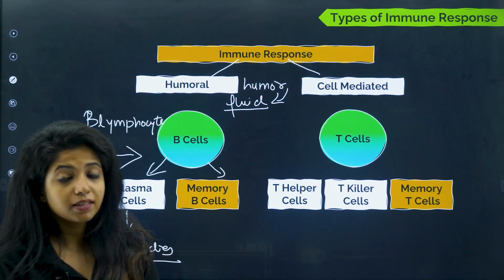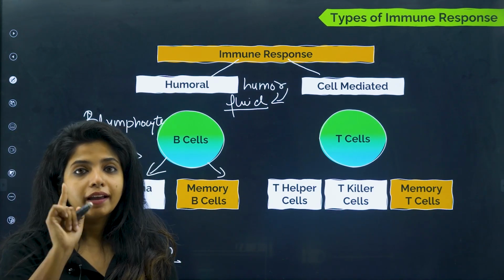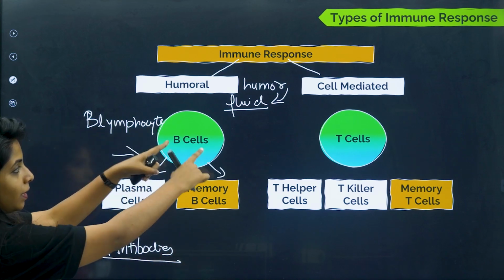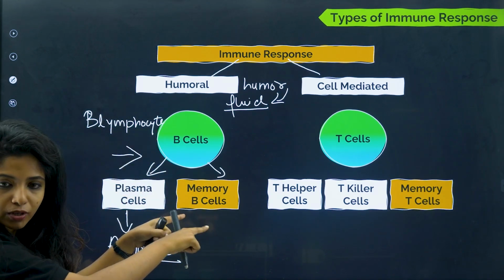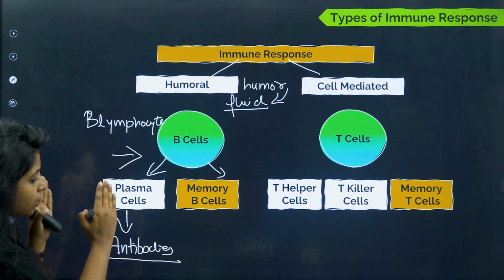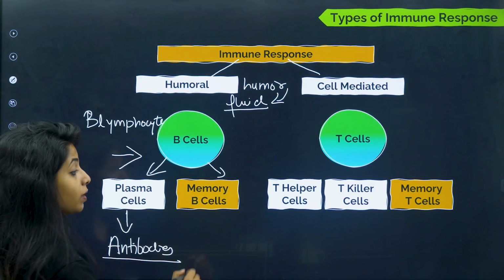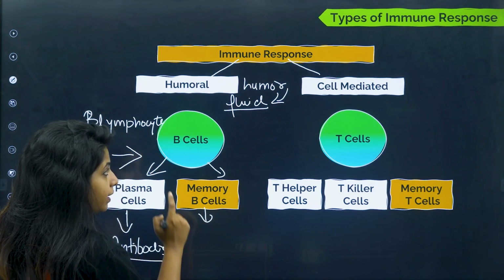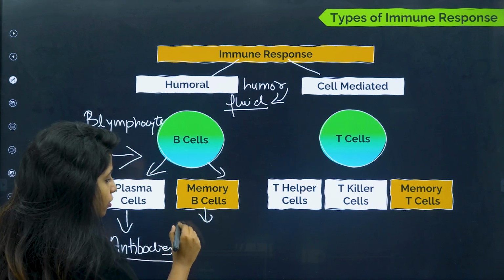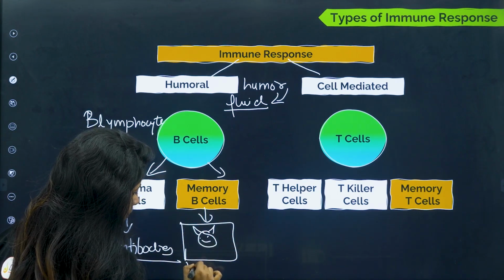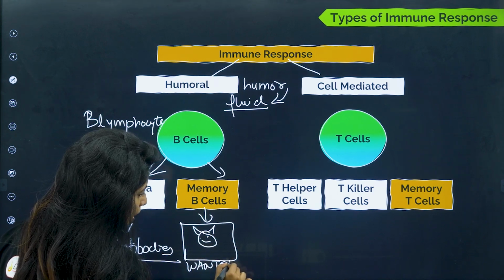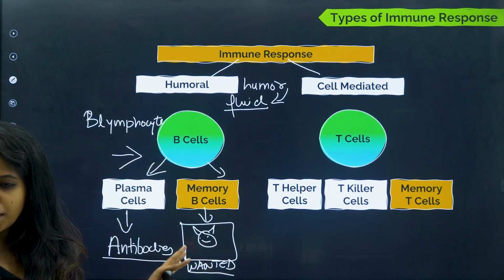Now plasma cells will be giving rise to antibodies. I told you B cells are the ones responsible for antibodies, right? So B cells, when they get activated, release two types of cells. One is plasma cells, the other is memory B cells. Plasma cells are going to release antibodies. Memory B cells will have a memory that this particular pathogen was there, and next time it comes, I would have to kill it. So this is wanted there.